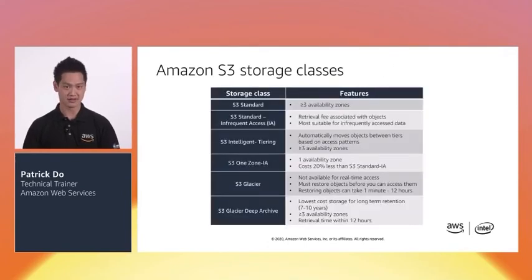Amazon S3 storage classes. Today, many customers centralize their data in Amazon S3 while reducing the cost of storage using storage classes. This allows organizations to simplify their data storage and management. In this slide, there are various tiers you can choose from. Amazon S3 Standard gives the most durability with 3 copies across multiple availability zones. Amazon S3 Standard Infrequent Access, or IA, reduces the cost of storage in return for a retrieval fee.